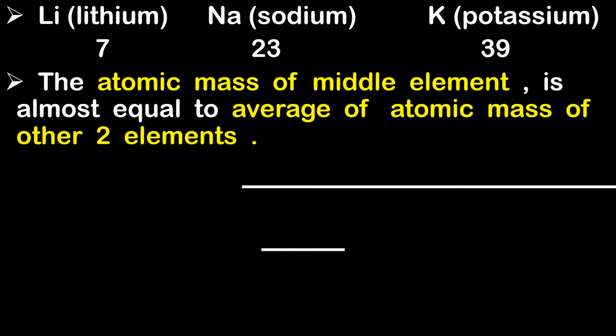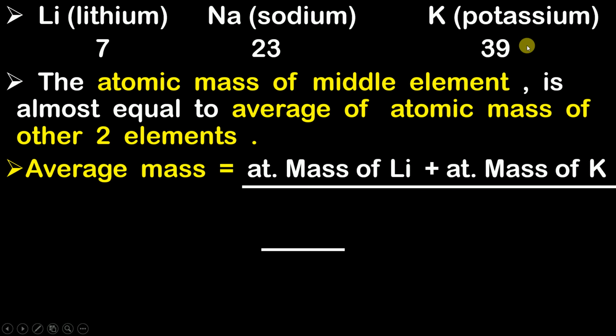So suppose you want to find out the average of atomic mass of lithium and potassium. How do we do it? The average mass is equal to the atomic mass of lithium plus atomic mass of potassium, and here we are going to divide it by 2.